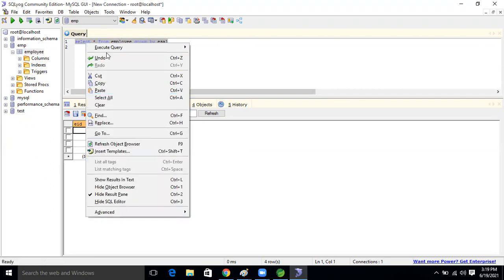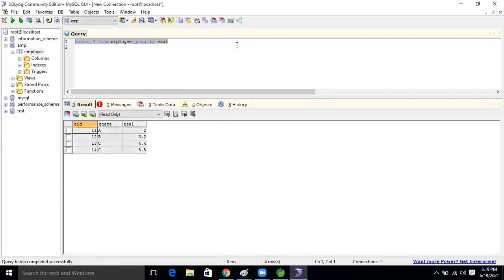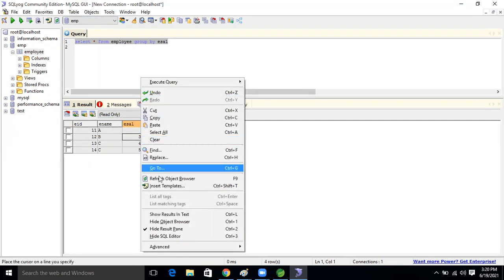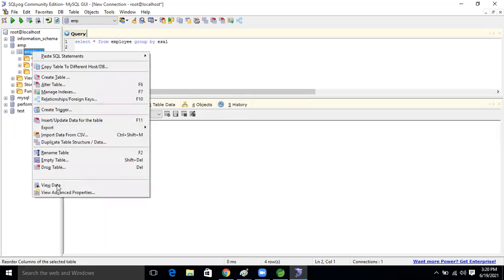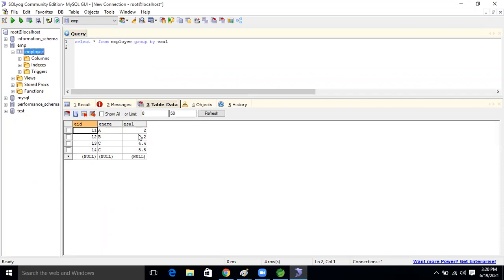Can you modify the data? Make 3.2 to 2 only, same as the others. Then it becomes one group. Alter the data, make it 2.